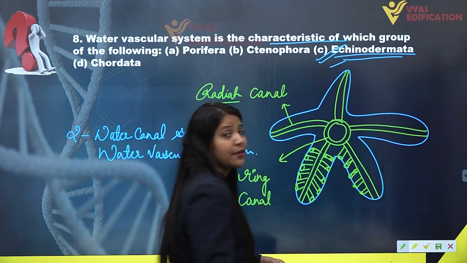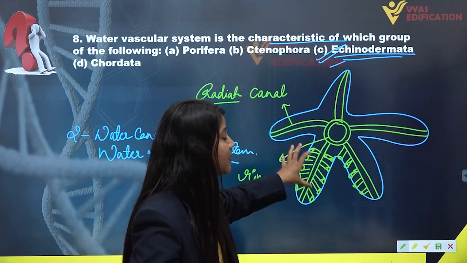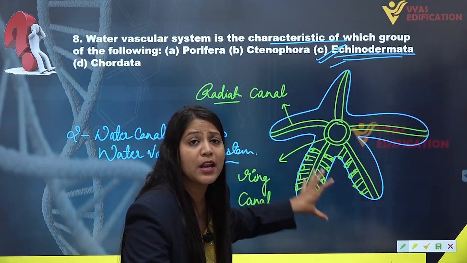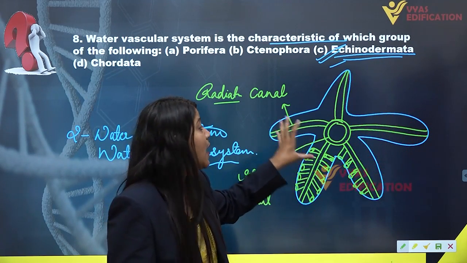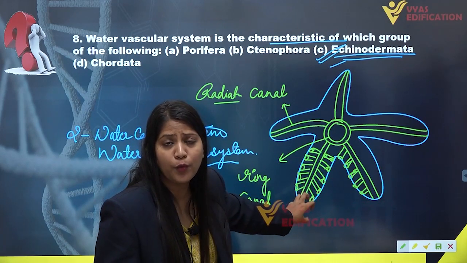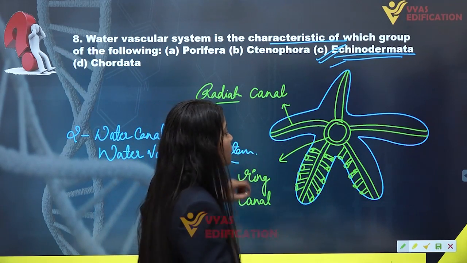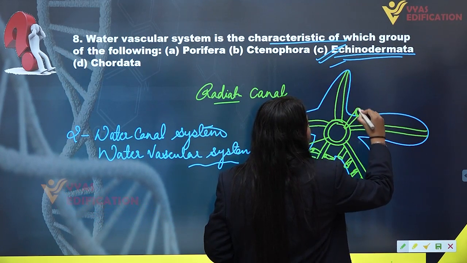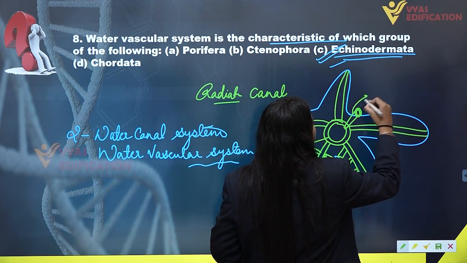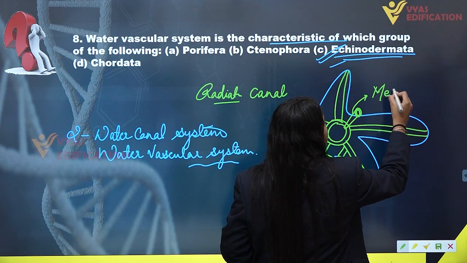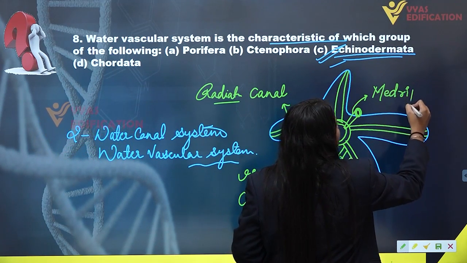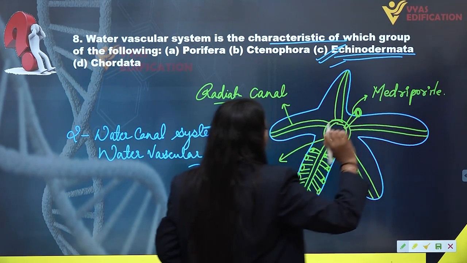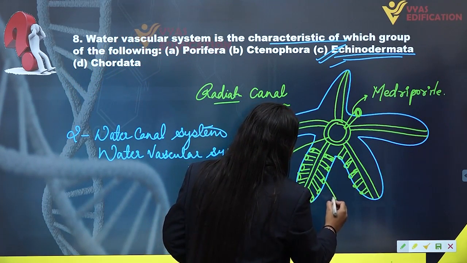And I have said that the water vascular system consists of an array of radiating channels, as well as several tube feet, along with a madreporite, which is an opening. So here we have a madreporite, which opens to the exterior of the environment, and these are the tube feet.